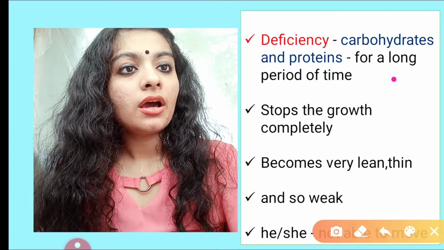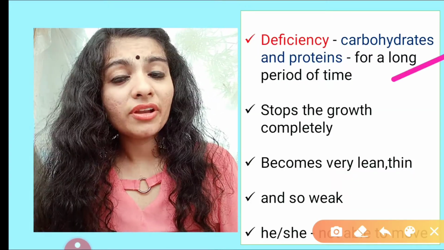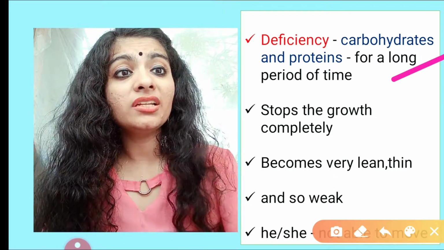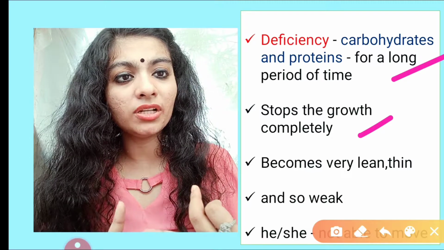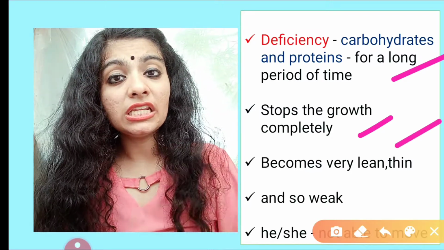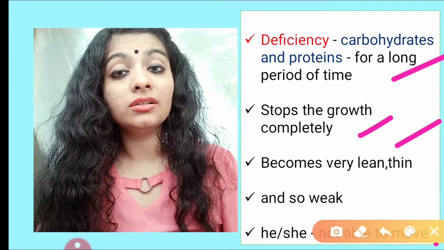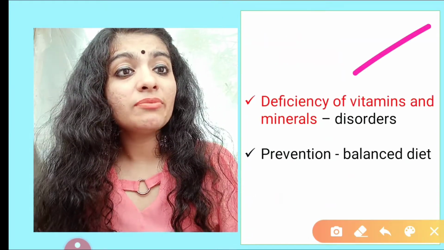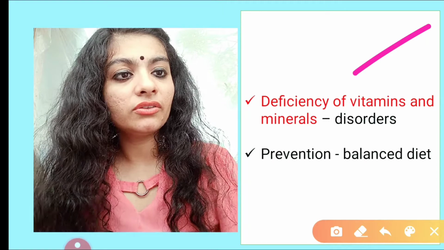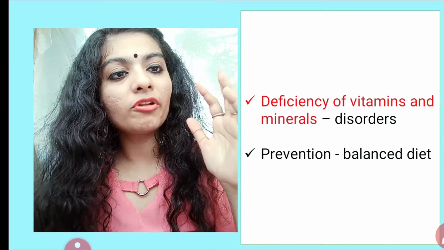Now, if there is deficiency in carbohydrates and proteins for a long time, then it stops the growth completely because there is no energy, there is no protein building source. Body becomes very lean, thin, weak, that the person will become unable to move. Deficiency of vitamins and minerals also causes several disorders. So it can only be prevented by a balanced diet.